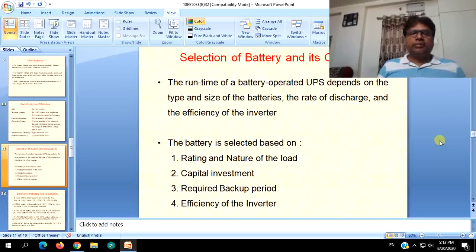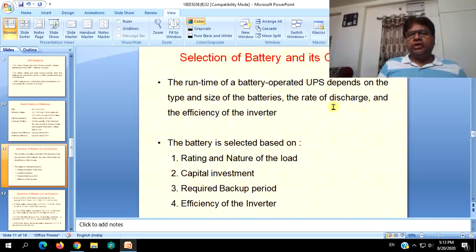Selection of battery and its capacity. The runtime of a battery operated UPS depends on the type and size of the batteries, that is valve regulated, flooded type, all those things. Size means it is not the bulk or volume, it is the capacity. Rate of discharge means the rate at which current is supplied from the battery to the load.